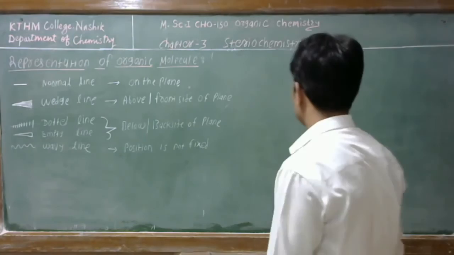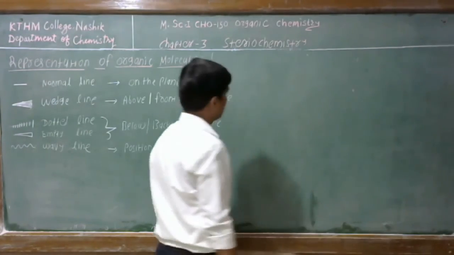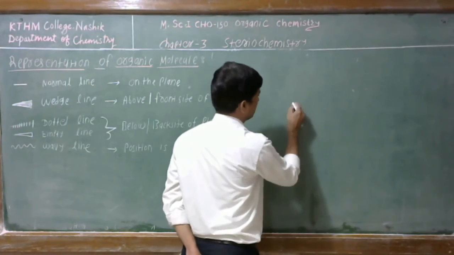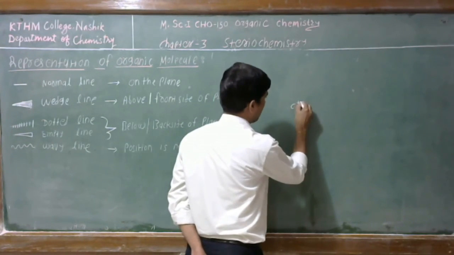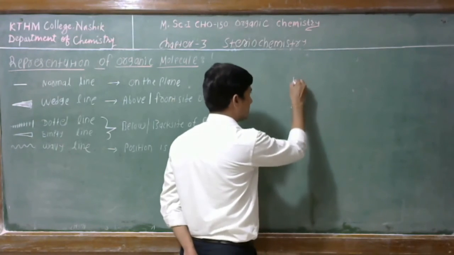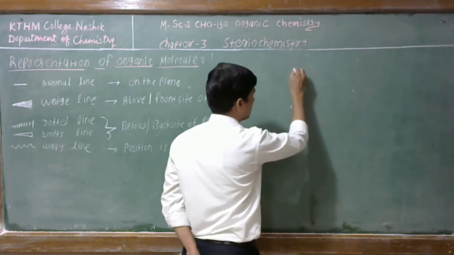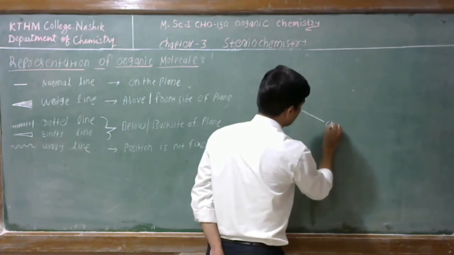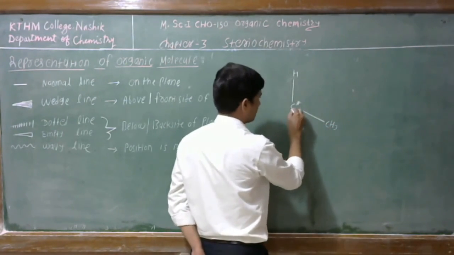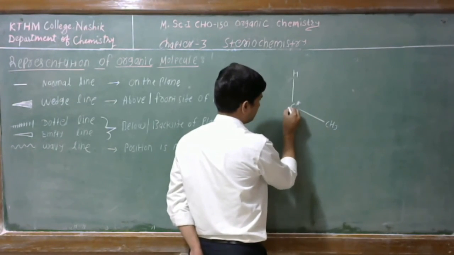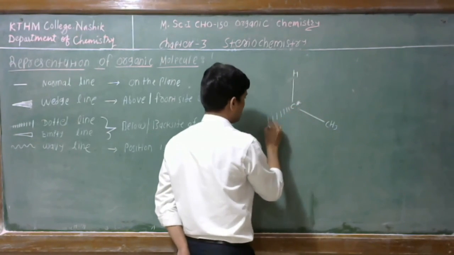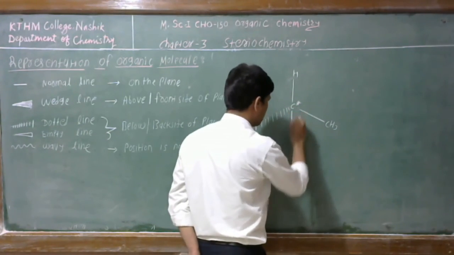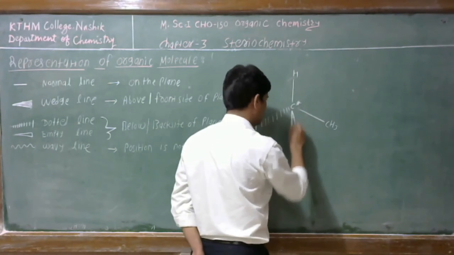So therefore we can draw here the structure. If this is the chiral carbon atom, chiral carbon atom is the carbon atom which has 4 different groups. See, this is the group, this is another group here, this is another group here, and this is the 4th group here.